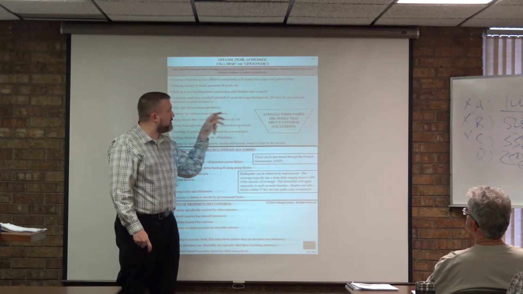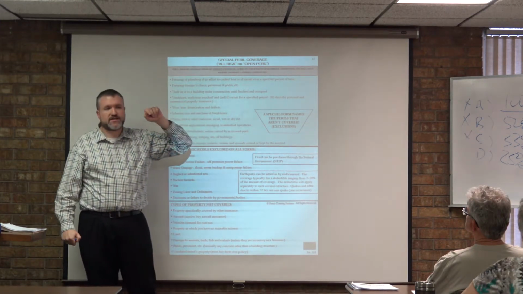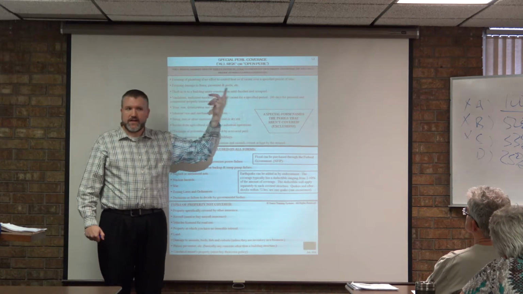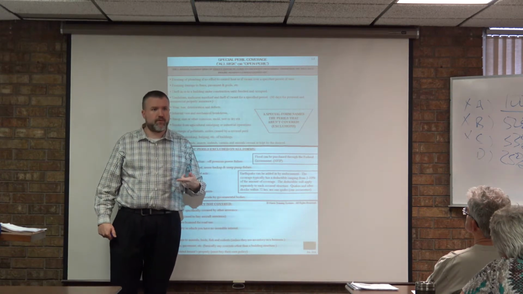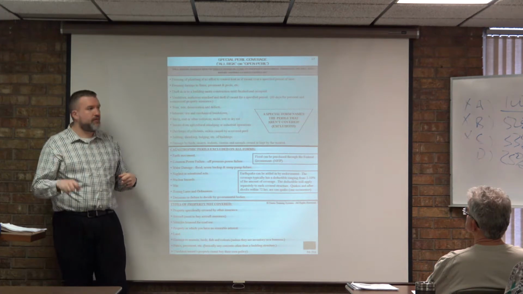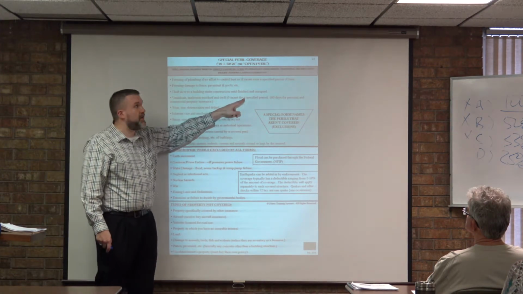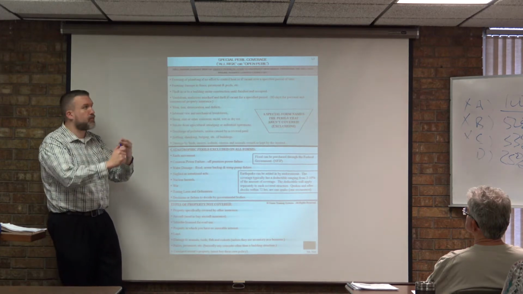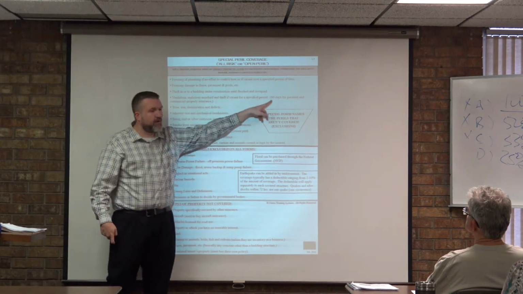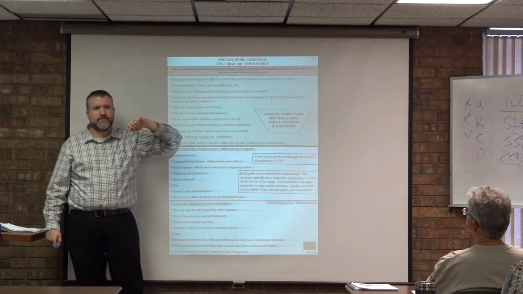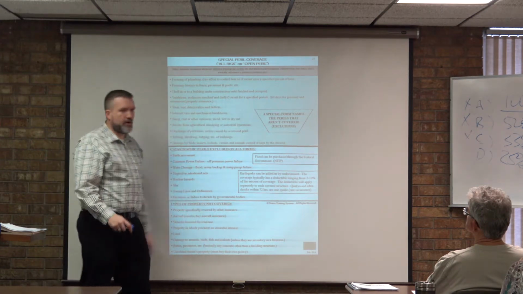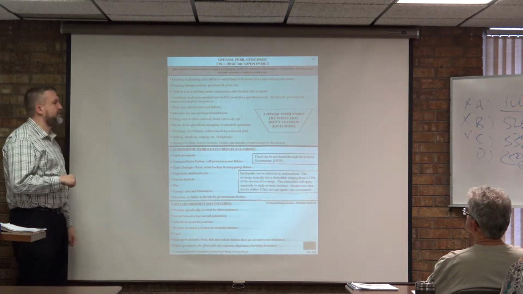Now, if your property was vandalized and it was vacant for less than 60 days, is that still covered? Yeah, as long as you had the broad form, right? If you had basic, it wouldn't. But if you had the broad form, that should have been covered. But at no point underneath any coverage form, basic, broad, or special, if your property is vacant for more than 60 days, would that be covered? Okay, so got to know that time frame. Remember I told you, time frames are very, very specific to this test.